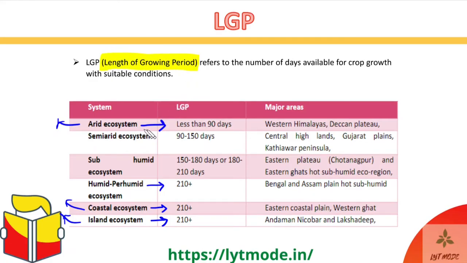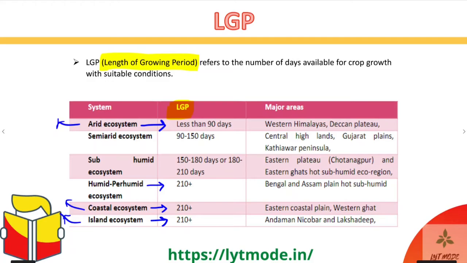So this table gives you the 6 different types of ecosystems available and the length of growing periods available for the plants every year. Okay, it's not difficult to remember these 6 lengths of growing periods, and I definitely believe that you should be remembering them.